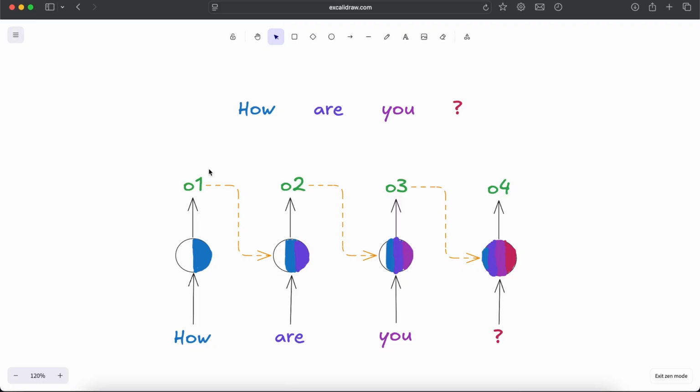So these are different time steps. This is time step 1, time step 2, time step 3, and time step 4. In the first time step, we pass "how" and get O1. In the second time step, we pass the next token along with O1 to get O2, and so on till we get O4, which will have the encoded information of the whole sentence. So this is the recurrent neural network.